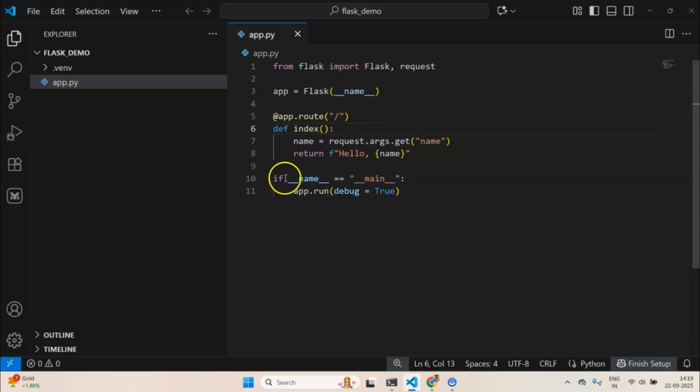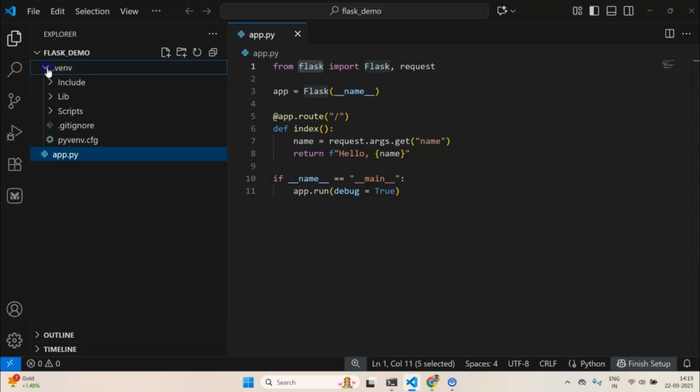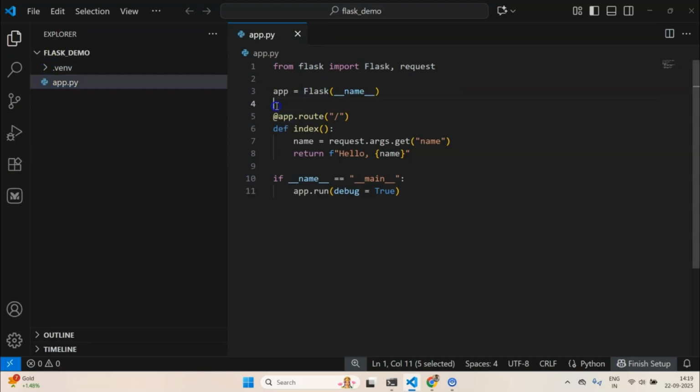So what I have done is I have set up a small Flask app.py. I've imported Flask and request from the Flask package, and I've also created this virtual environment which holds the Flask package. Now I'm creating this app instance, and then I'm creating one index route which basically parses the argument passed in the URL, and it looks for a key called name, and if it is able to find it, then it does something like hello name.